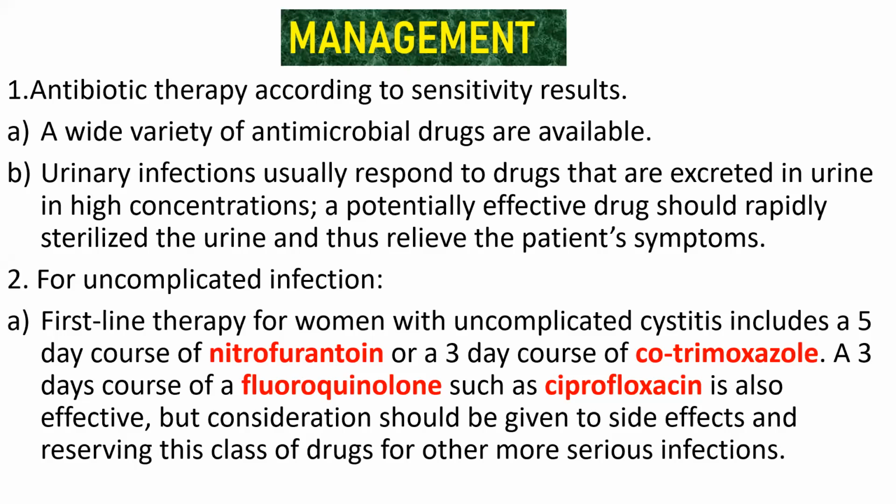First, a 5-day course of nitrofurantoin is given, and the other one you give for a 3-day course is cotrimoxazole. There is also another antibiotic that can be given in more serious patients, a 3-day course of a fluoroquinolone such as ciprofloxacin. These are the 2 management points I have explained till now.